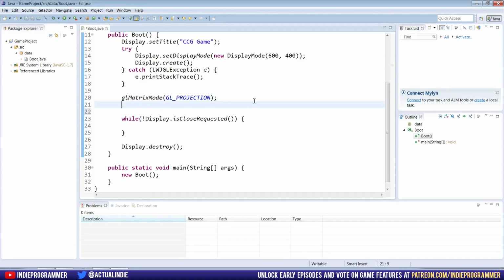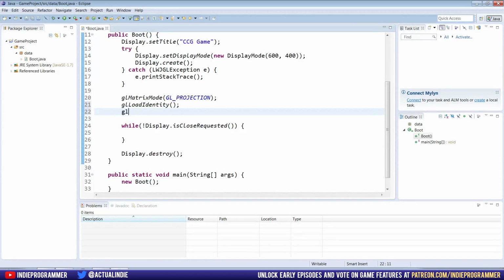And after that, we're going to load the identity. So GL load identity. GL ortho. Ortho is setting up our camera.